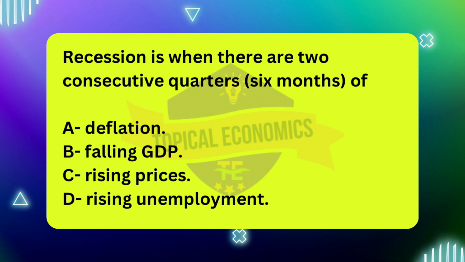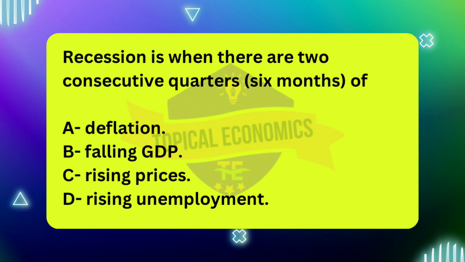Falling GDP. A recession is officially defined as a period of economic decline where the economy contracts for 2 consecutive quarters, 6 months, as measured by falling GDP, gross domestic product. GDP is the total value of all goods and services produced within a country.